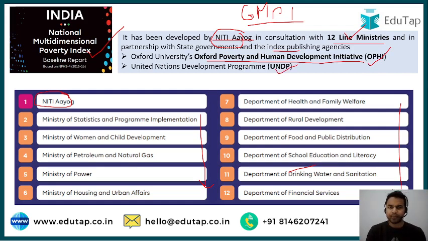So I hope this is very much clear to all of you, and why this index has been launched is also clear: to improve India's rankings in the multidimensional poverty index. This national multidimensional poverty index has been launched by Niti Aayog.